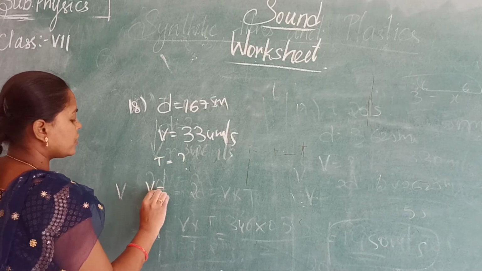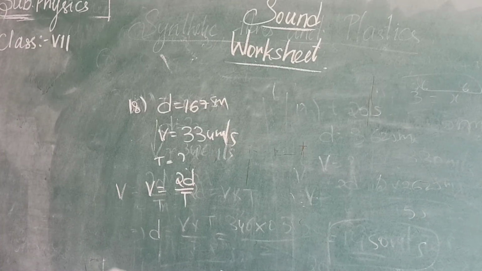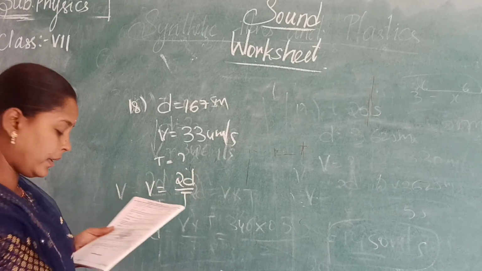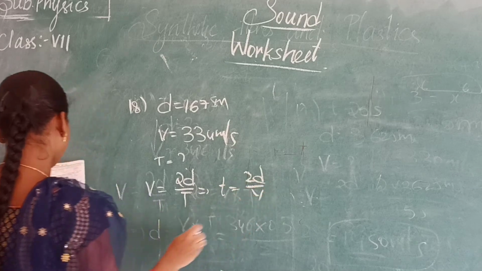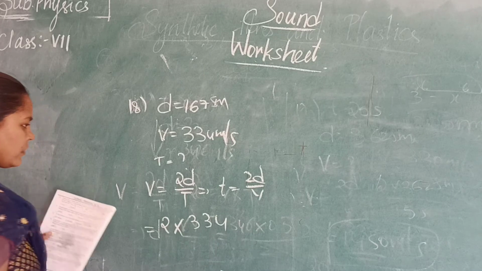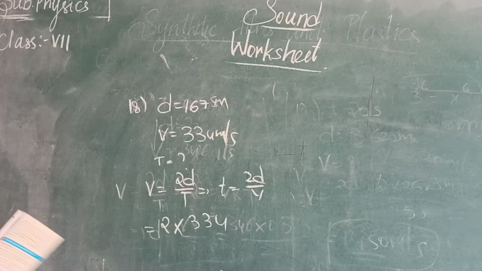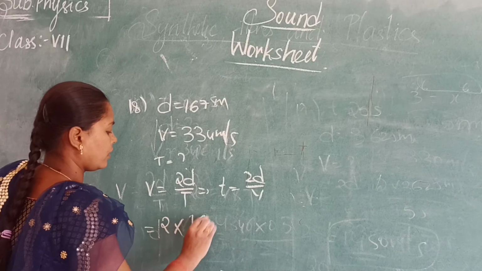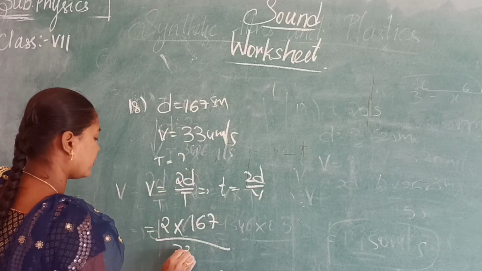So here we have v = 2d/t, right? Then we can write it as t = 2d/v. Now 2 × 167 divided by v, which is 334.